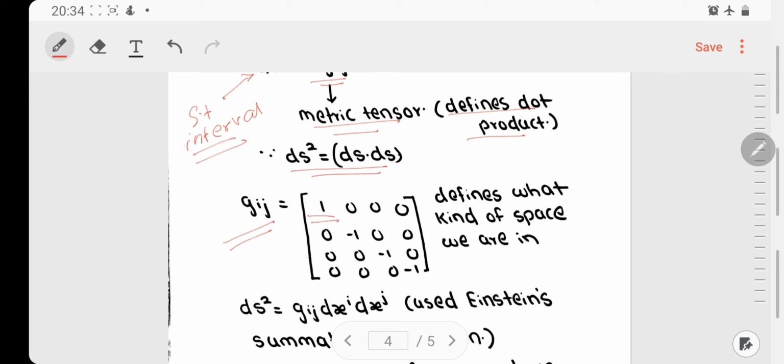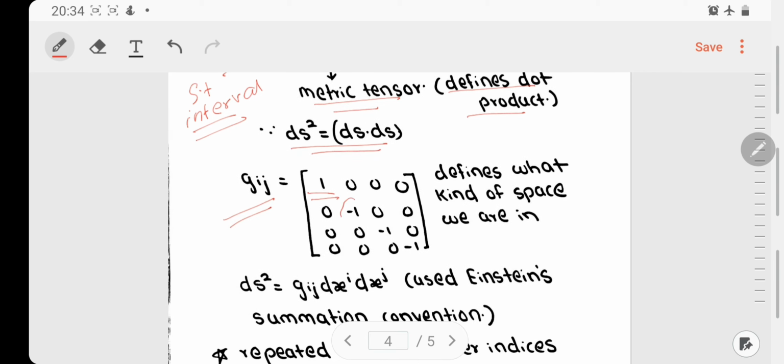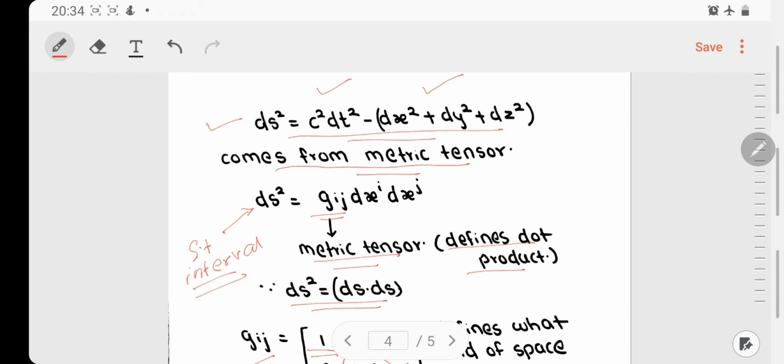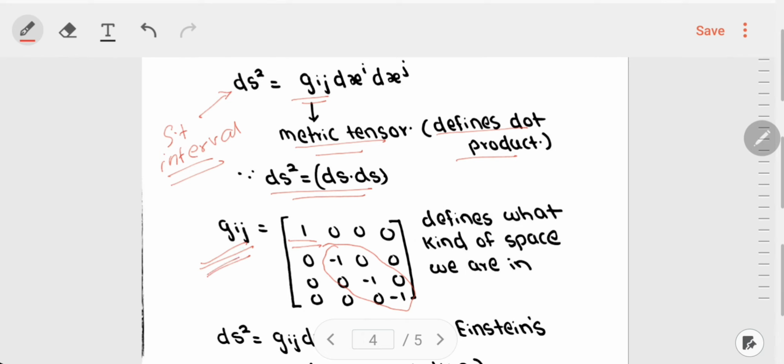This positive 1 corresponds to the c dt, and all the negative ones correspond to the position part in the ds². So g_ij is in some way used to define the space-time interval, and it defines the dot product between these two vectors ds and ds. This is the definition of dot product that we can use in special relativity.